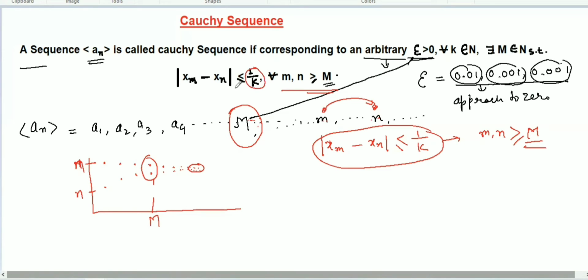Our goal is to prove that any sequence is a Cauchy sequence. If we prove that the modulus of the difference of these two numbers is less than or equal to 1 over k, then we can say that the sequence is a Cauchy sequence.